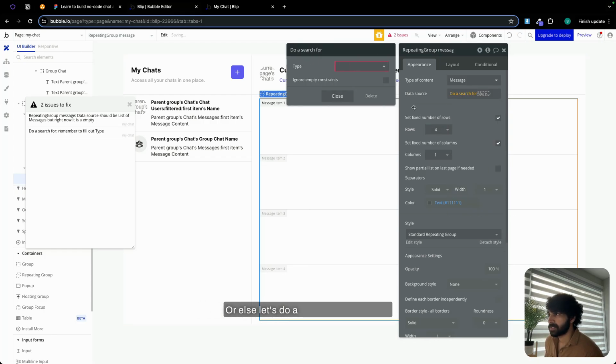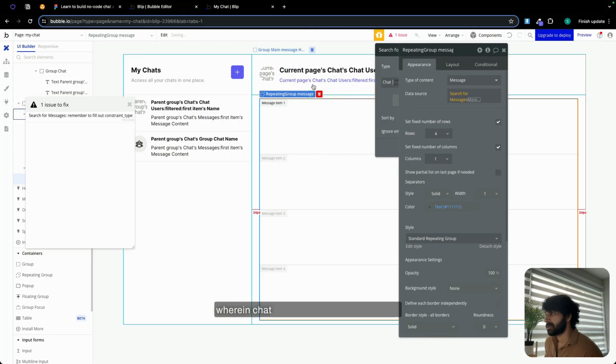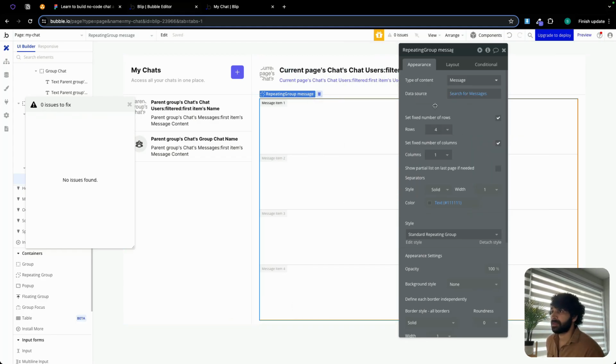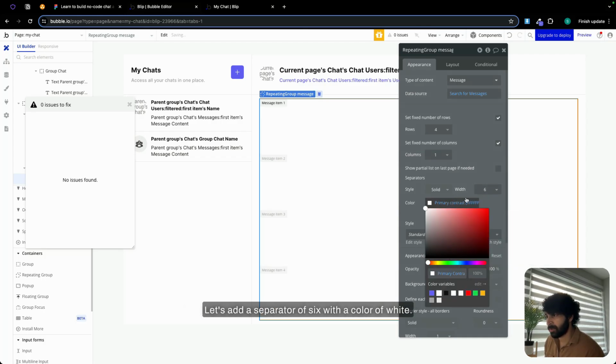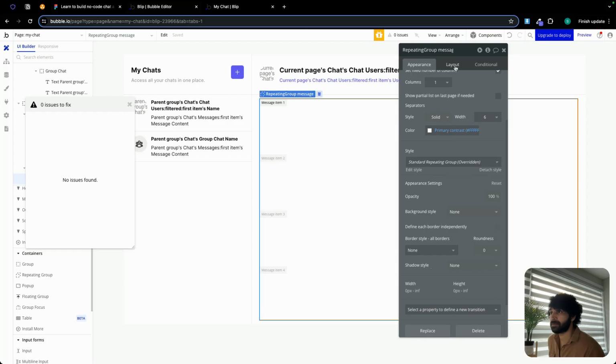Or else, let's do a search for messages wherein chat is equal to current page chat. Easy. There we go. Click on, let's add, do we need a separator for this? Let's add a separator of 6 with a color of white. I mean, we can change it. And let's get rid of this ugly border. I hate this border.